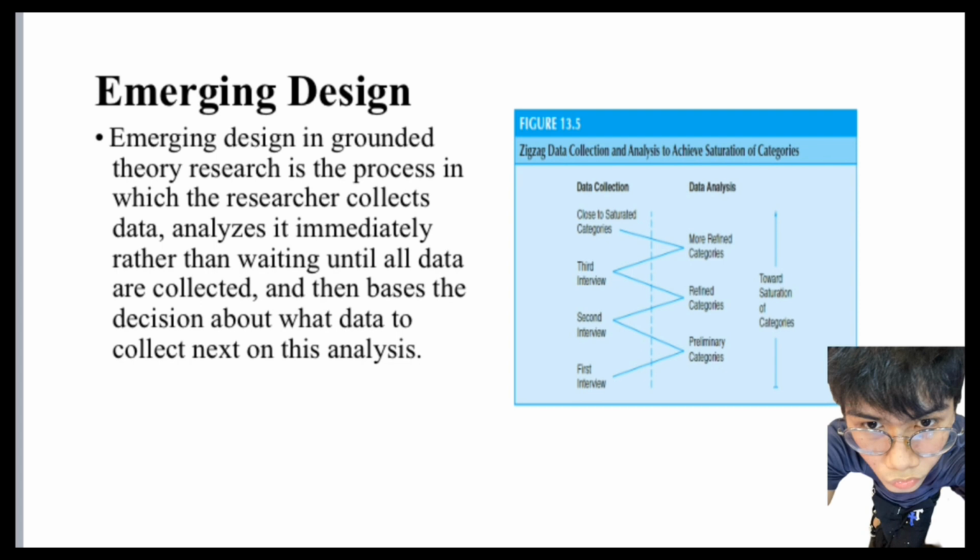So we start with the initial data collection, like interviews, then we analyze it for initial categories and identify the gaps in our understanding. This might lead us to interview new people or delve deeper with existing participants to refine the developing theory. This continues until we reach saturation, where new data doesn't provide significant new insight. So this is the emerging design.